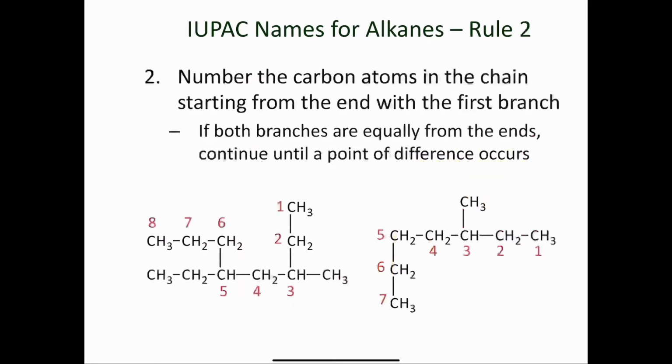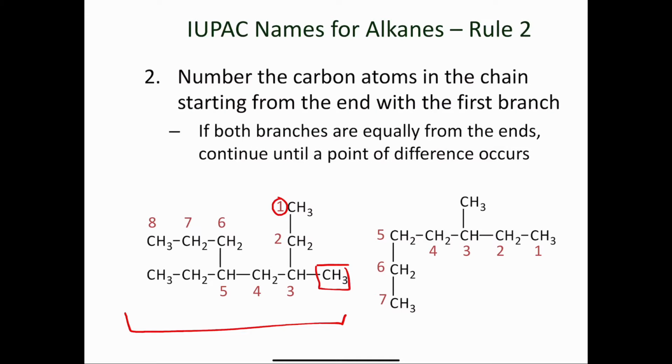Rule number 2 says that we number the carbon atoms in the chain starting from the end with the first branch. If both branches are equally distanced from the ends, we continue until a point of difference occurs. So if you take a look at the first molecule that we looked at on the last slide, you can see that they start numbering up here. And the reason why is because our first substituent lands on carbon number 3.